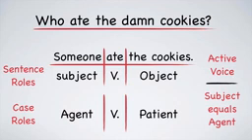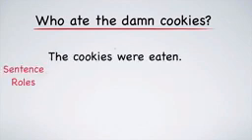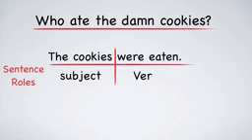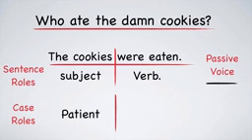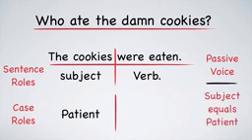Now, let's look at the passive version of this sentence. "The cookies were eaten." In this sentence, the cookies is the subject. It is also the patient. What was eaten? The cookies, right? Actually, this is the definition of a passive sentence. A passive sentence is one in which the subject is the patient.